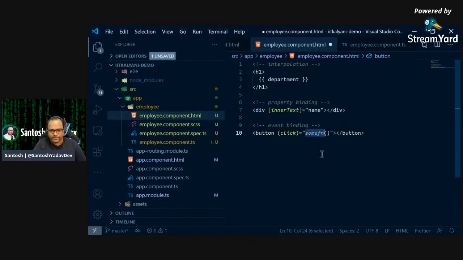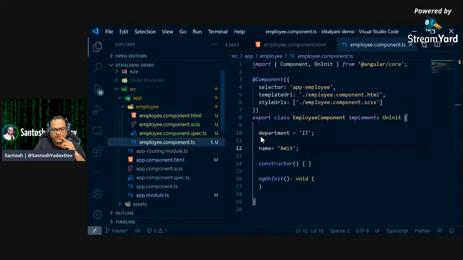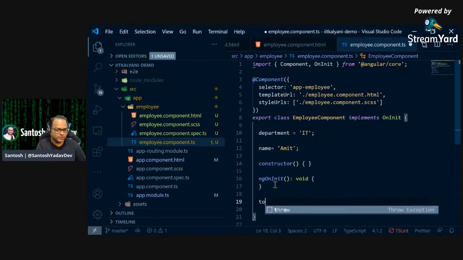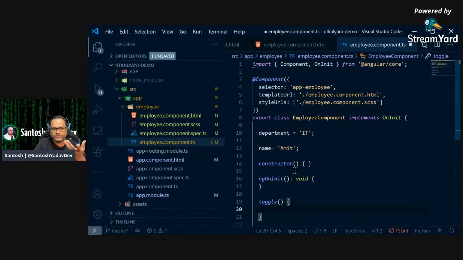So whatever function you want to write, I'll just write a function called hidden. So let's say on click of this button, we will hide some div on our application. So let's see. So here I'll just call this button as toggle button, and we will implement a toggle function here. And we need a variable to hold the value, whether we want to show this particular div or hide this particular div.